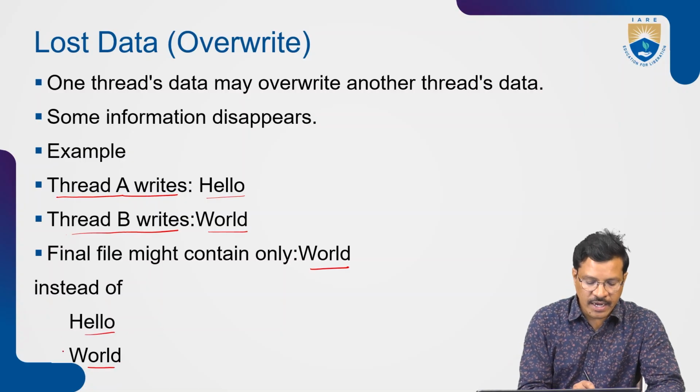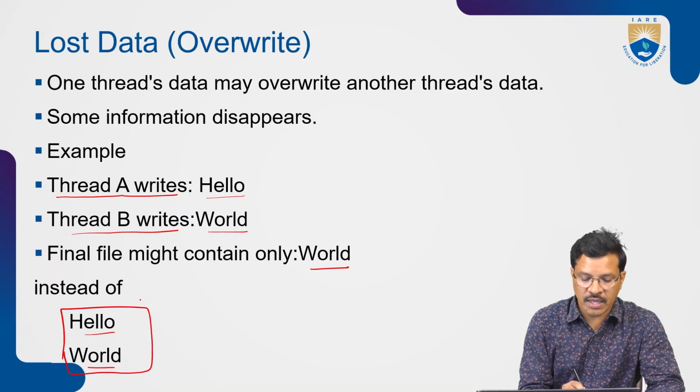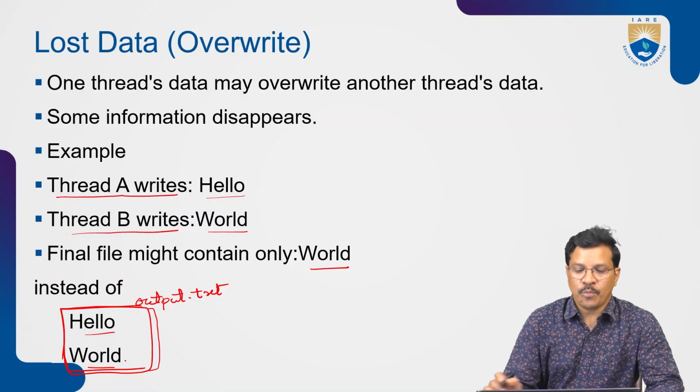The file name might be anything like outputdata.txt. The output file should contain both texts, but what happened? You got only world.